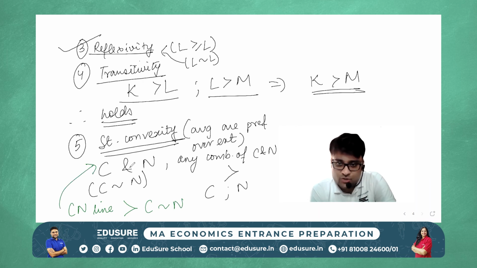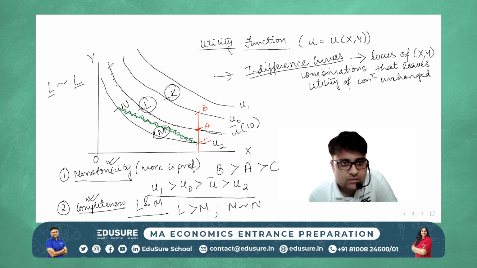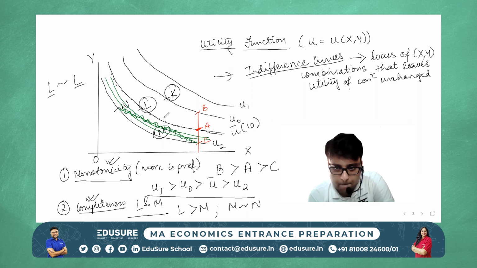Okay, which holds here. Why is it holding here? You can notice that each point here, supposing this is a point, I will be able to draw indifference curves like this. Now, each indifference curve which is passing through this line, all indifference curves passing through this line will be preferred over U2 because they are higher.